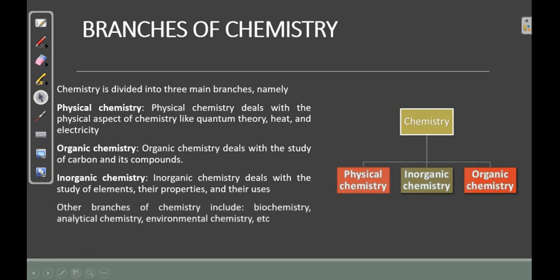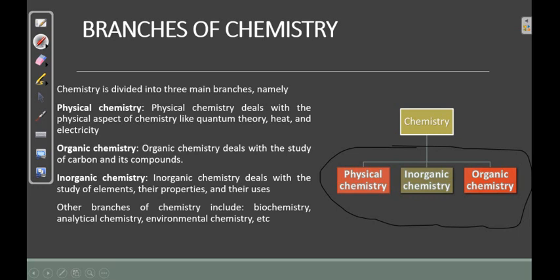Now we have the other branches of chemistry, which include biochemistry, analytical chemistry, and environmental chemistry. It is important to note that all these branches we mentioned fall under these three branches of chemistry.